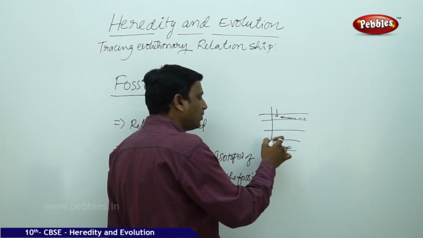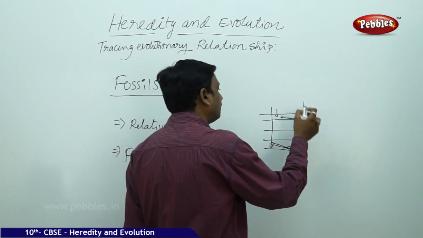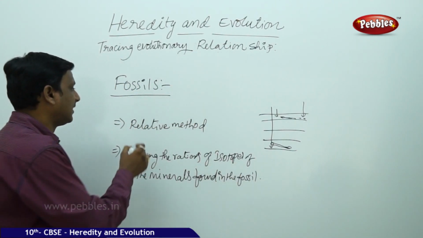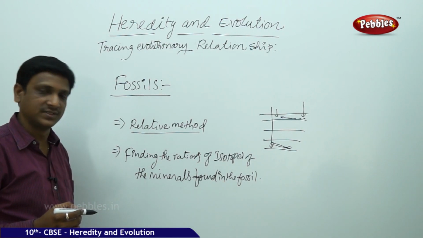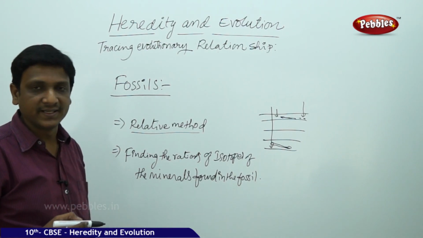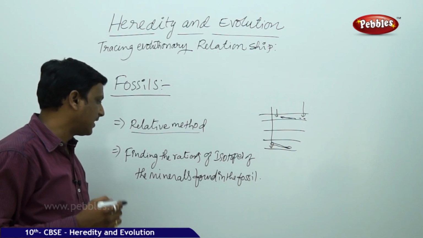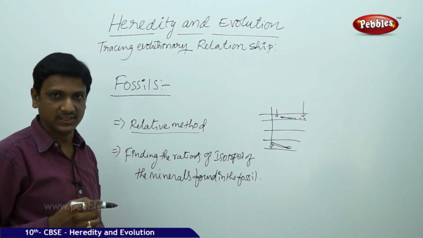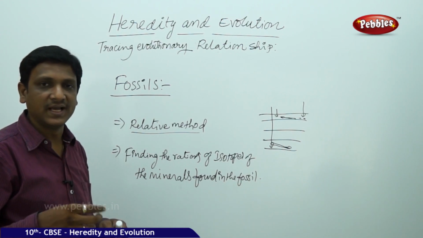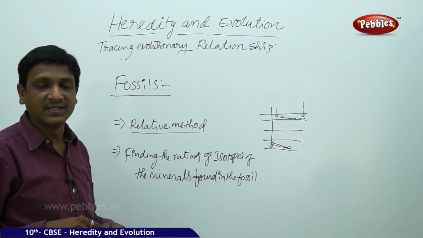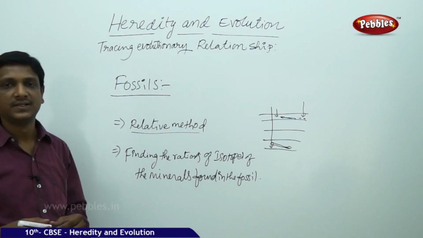So the fossils that are found deep are so old, and the fossils found at the top are recent. This is the relative method. The other one is finding the ratios of isotopes of the minerals found in the fossil. This is called the carbon dating technique. Whatever fossil they collect, they take a sample from it and find the ratios of the isotopes of the minerals in the fossil. By that they can estimate the age of the fossil.